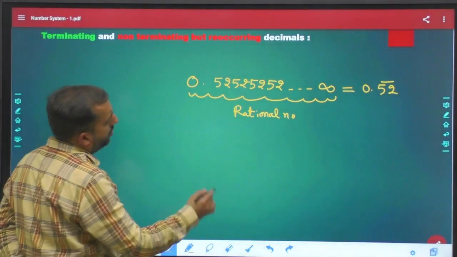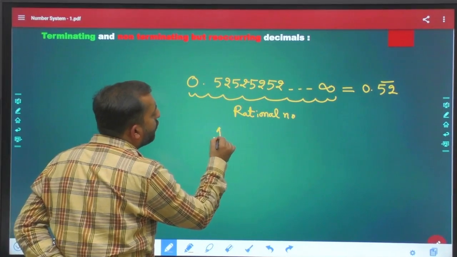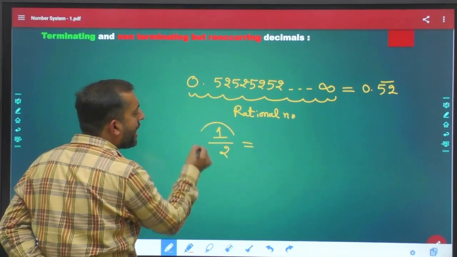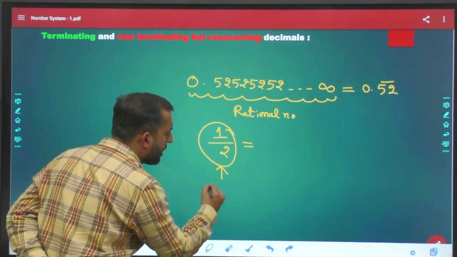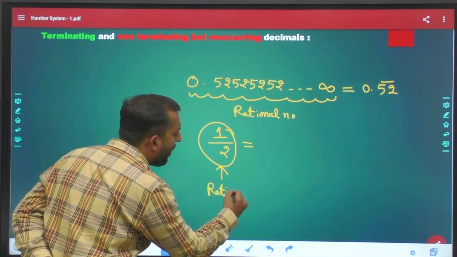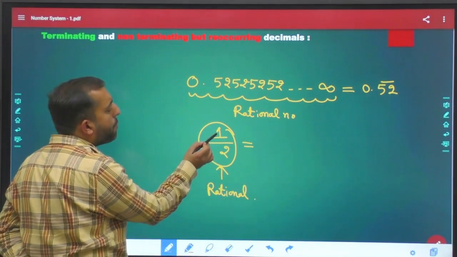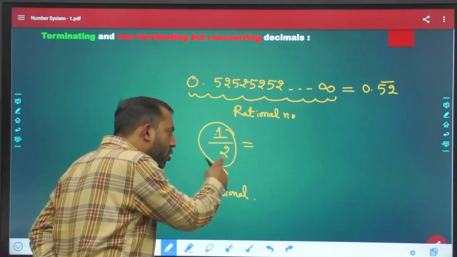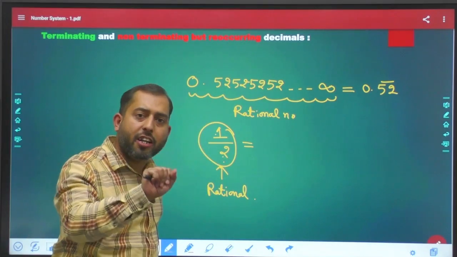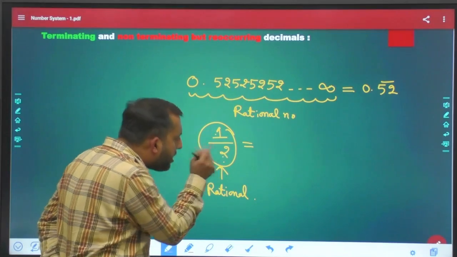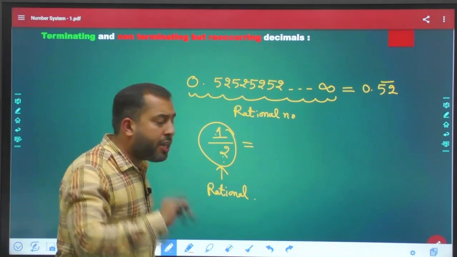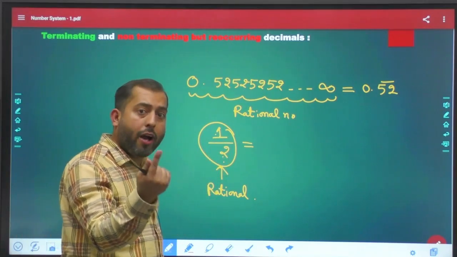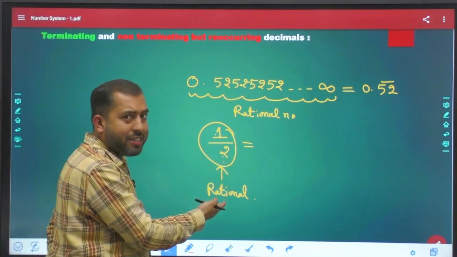Now, what kind of number is 1 by 2? It's a rational number. Why? Because your P is 1, your Q is 2. Satisfying condition number 1, Q is not equal to 0. Satisfying condition number 2, both are integers, 1 is an integer, 2 is an integer. Satisfying condition number 3, the highest common factor of 1 and 2 is 1. Okay, all these conditions are justified.